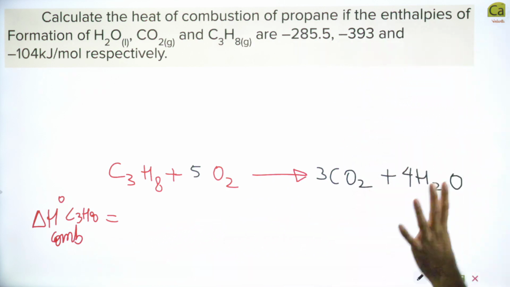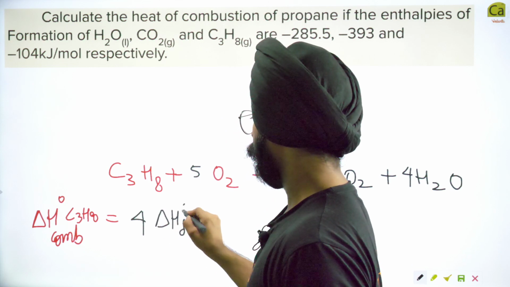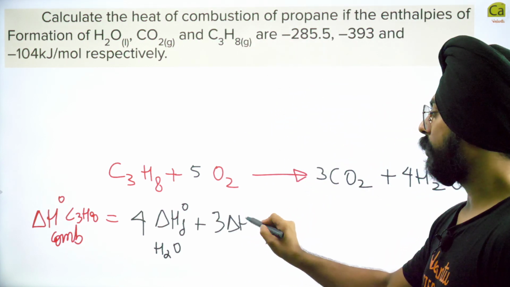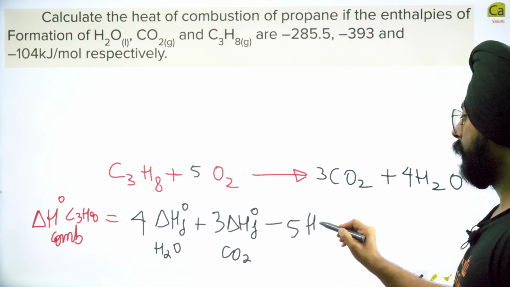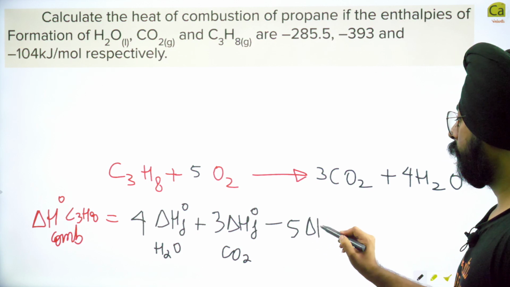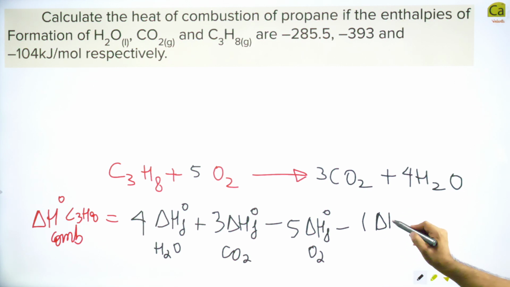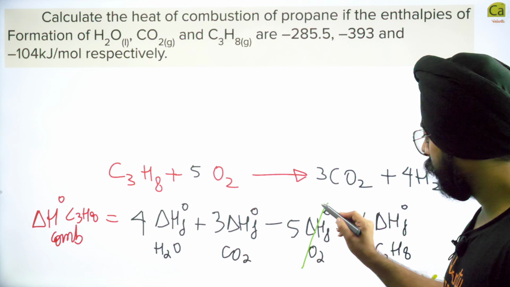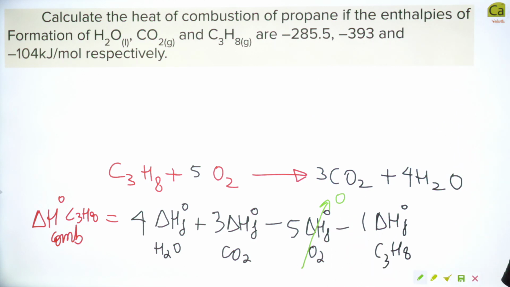So we write: 4 times delta Hf naught of water plus 3 times delta Hf naught of CO2 minus 5 times delta Hf naught of oxygen minus 1 time delta Hf naught of C3H8. Now, this oxygen term will be equal to 0, as we know that the enthalpy of formation for standard elemental forms is 0.